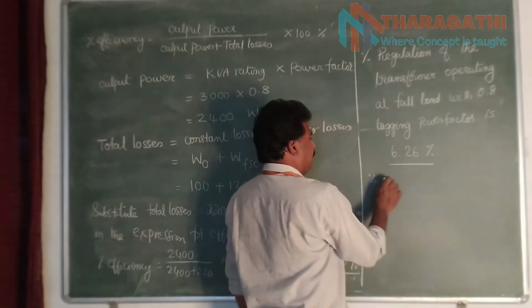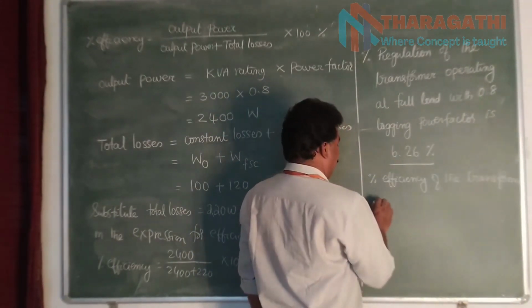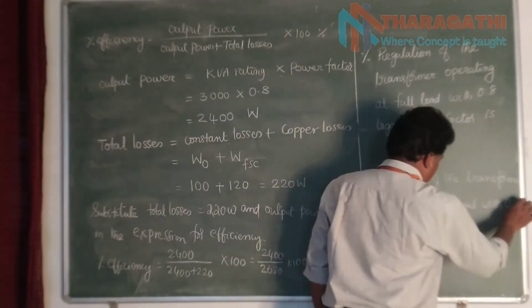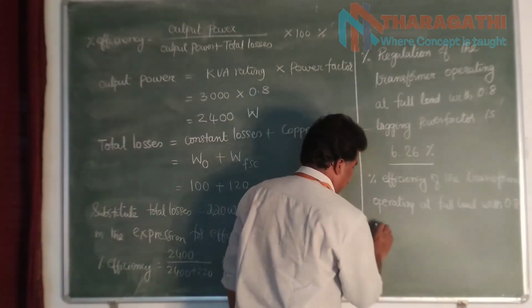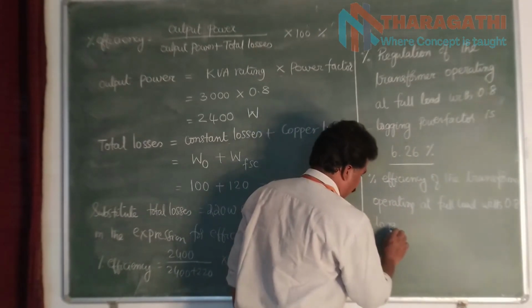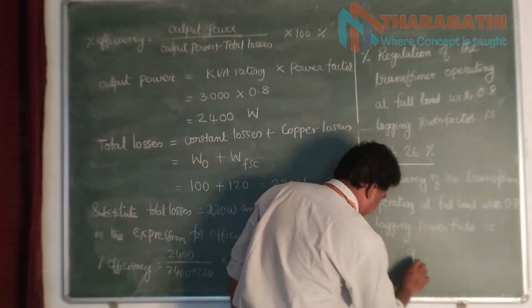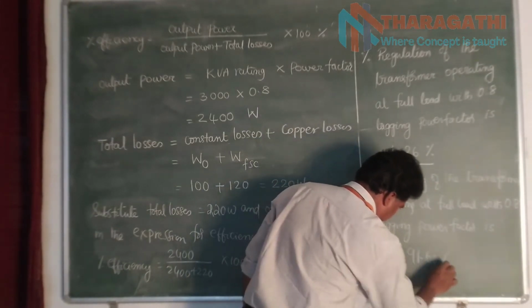Percentage efficiency of the transformer operating at full load, 0.8 lagging power factor, is 91.6%.